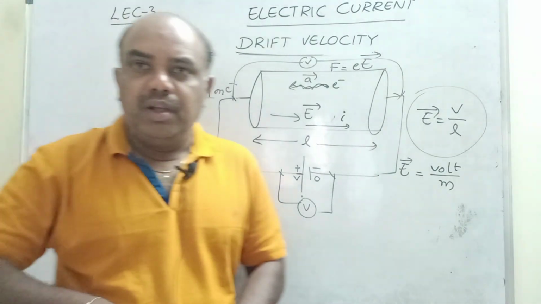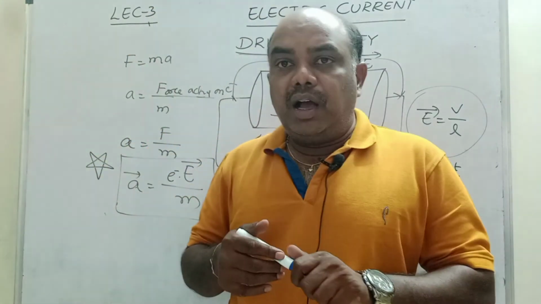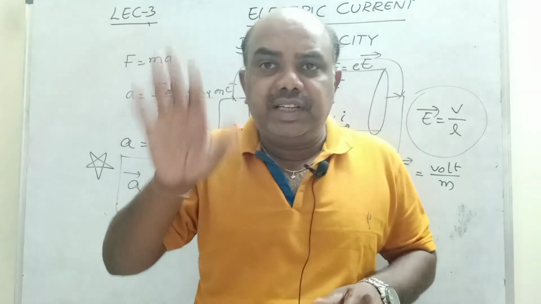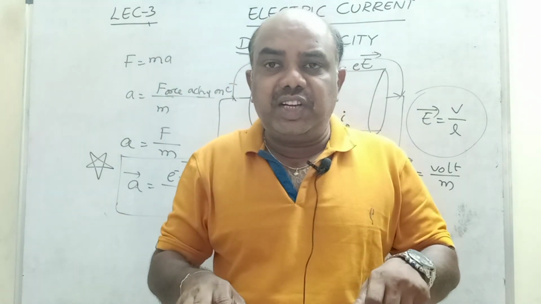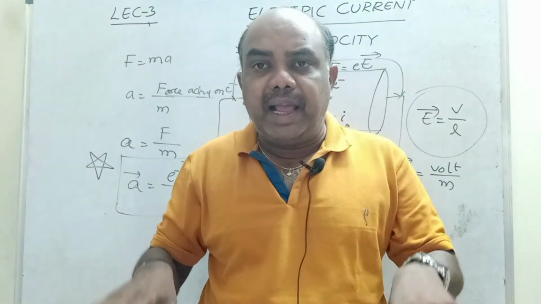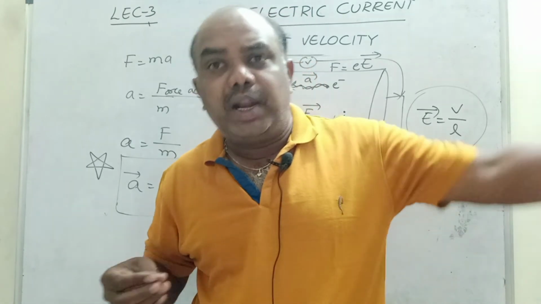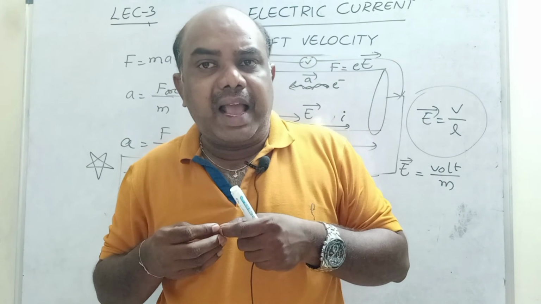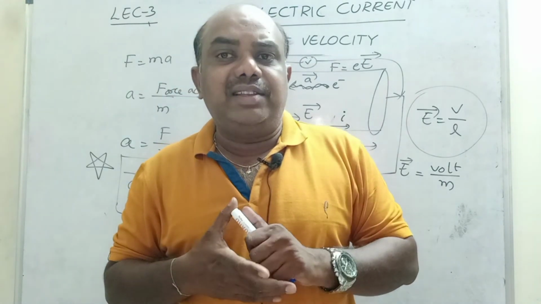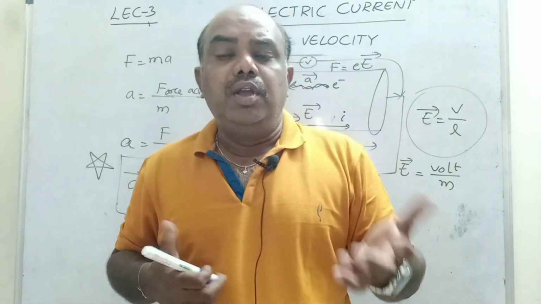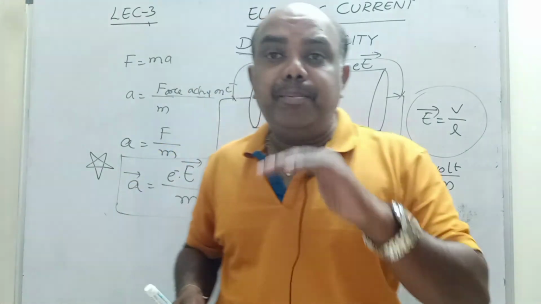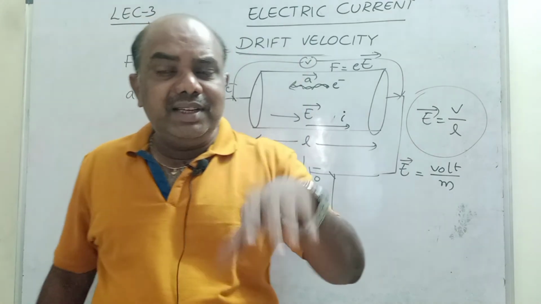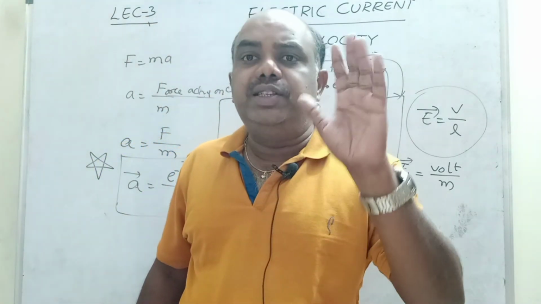Understand children? Sir, how to reduce these collisions? I want to reduce the number of collisions and change the relaxation time. If you want to increase the acceleration of the electrons, what should we do? We have to reduce the temperature. At a particular temperature, the number of collisions will be zero.